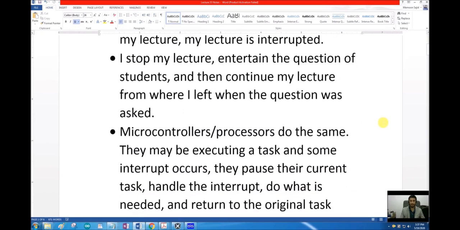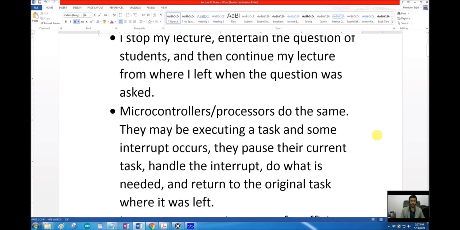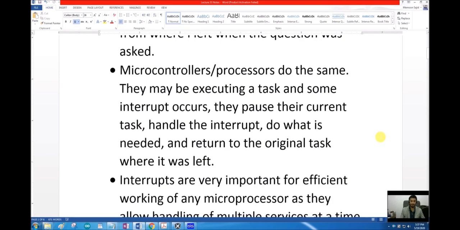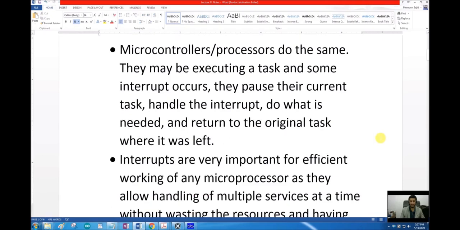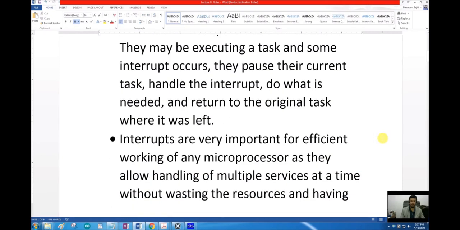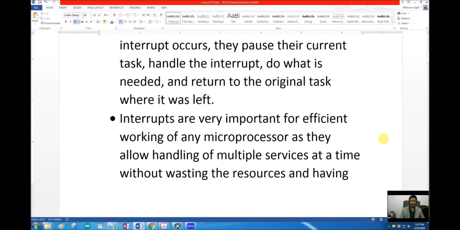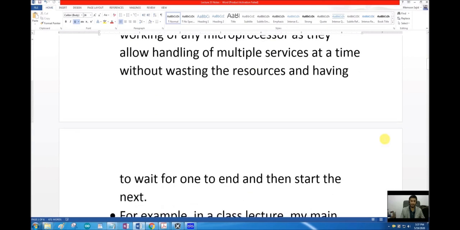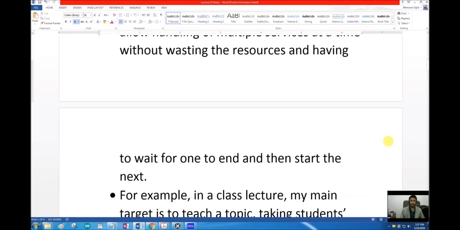So microcontrollers and microprocessors do the same. They may be executing a task and some interrupt occurs. So what they will do is they will pause their current task, handle the interrupt, do what is needed, and then return to the original task where it was left. Interrupts are very important for efficient working of any microprocessor as they allow handling of multiple services at a time without wasting the resources and without having to wait for one of the tasks to end and then start the next.